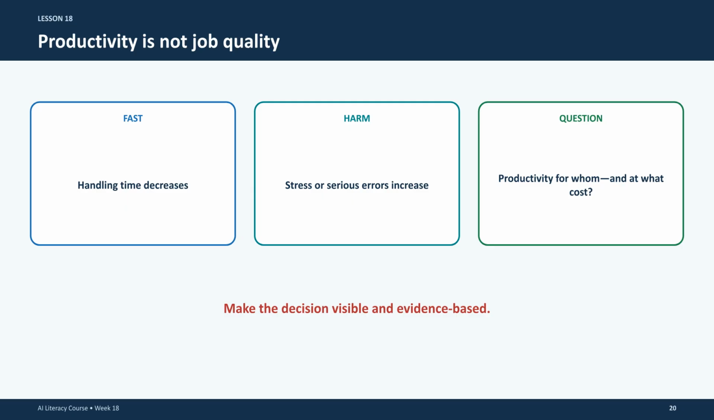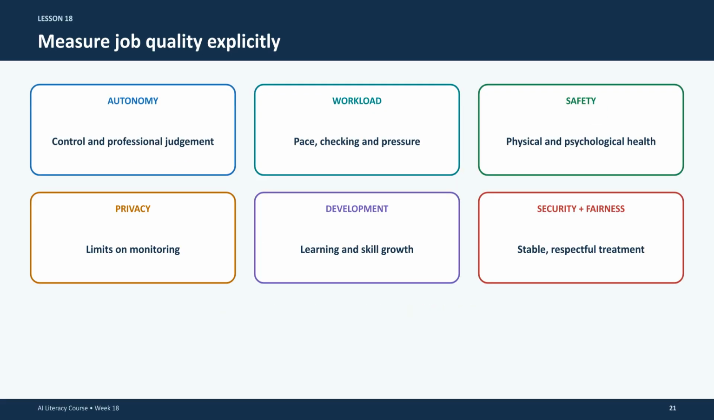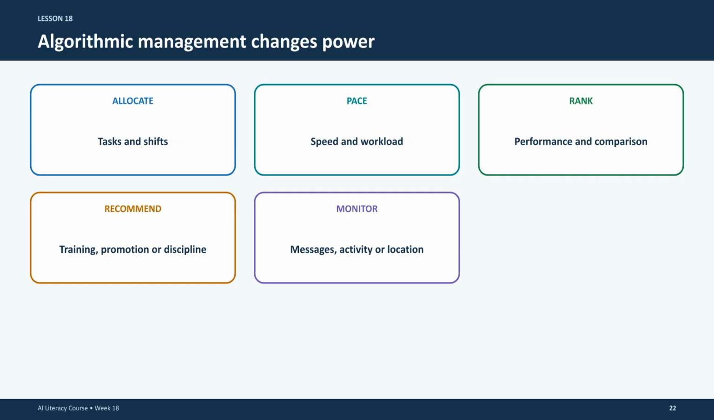Remember, productivity is not job quality. A system might reduce handling time, while simultaneously increasing worker stress or the frequency of serious errors. Always ask, productivity for whom and at what cost? Measure job quality explicitly. Consider factors like autonomy, workload, safety, privacy, professional development, and fairness. These should be monitored alongside traditional productivity metrics.